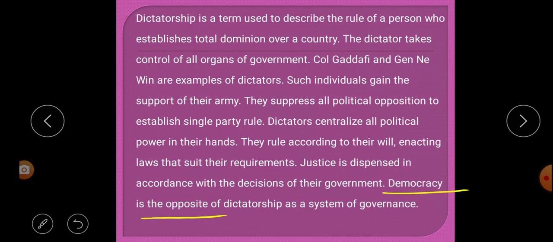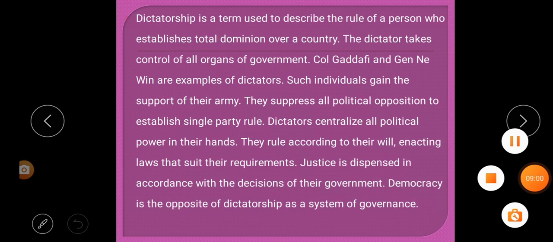Democracy is the opposite of dictatorship as a system of government. So we know that democracy is what? The opposite of dictatorship in the government system. So what do we learn from this paragraph? In this paragraph we learn that